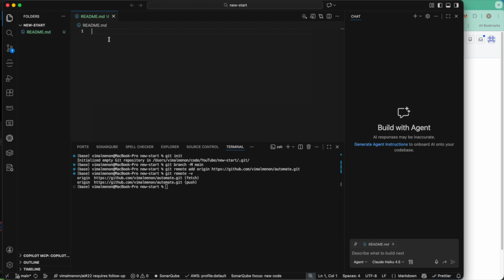The very first thing I'm going to do is name this project. I'll name this automation, so that we know it is an automation project.